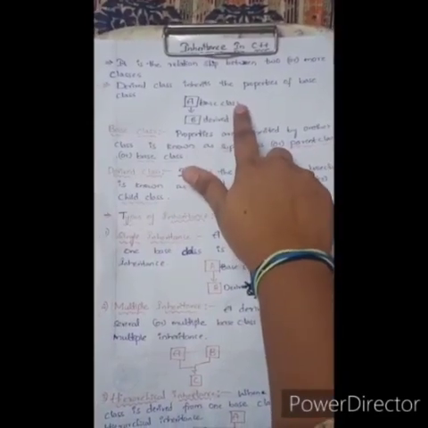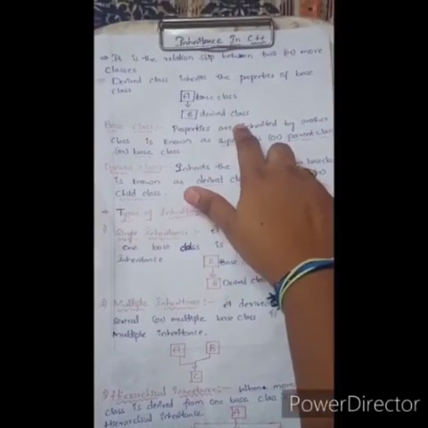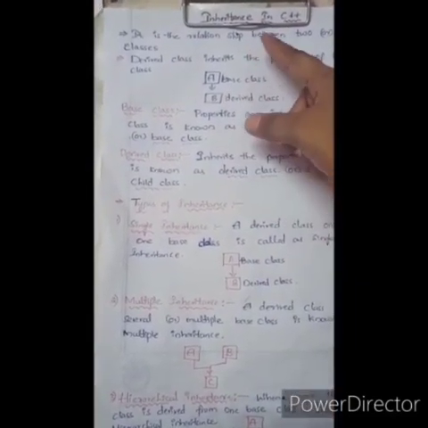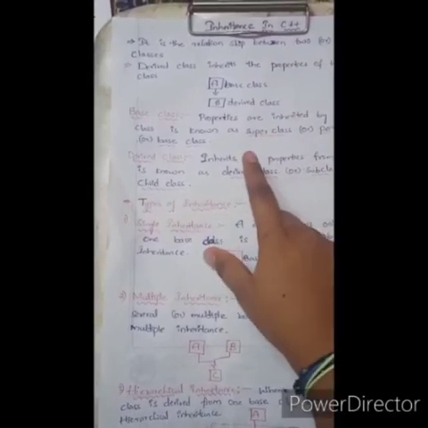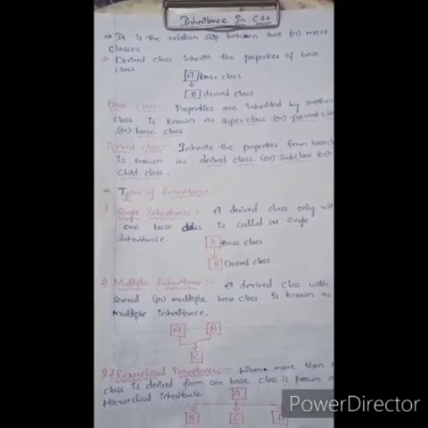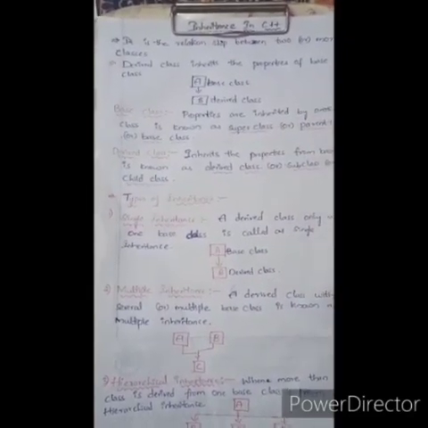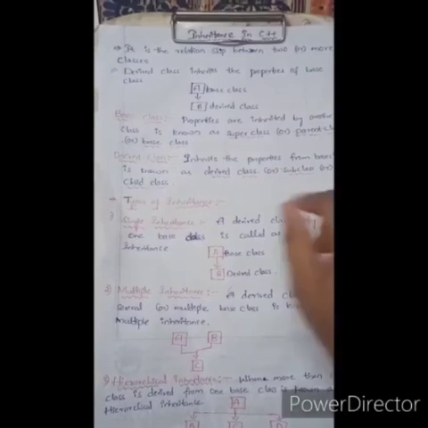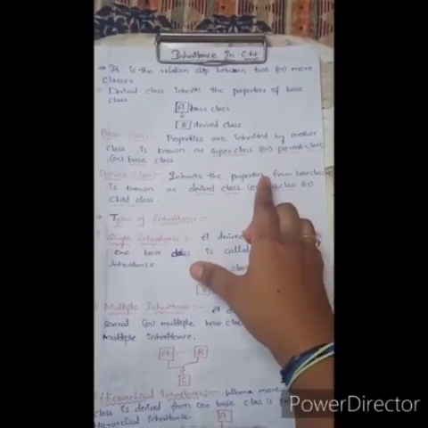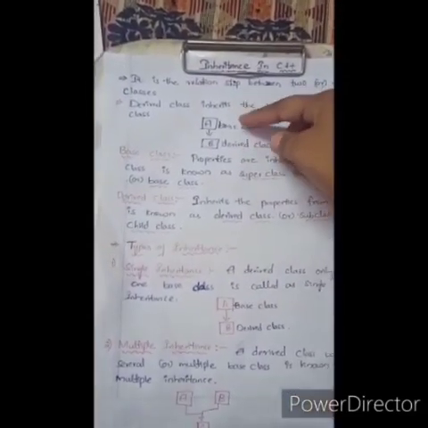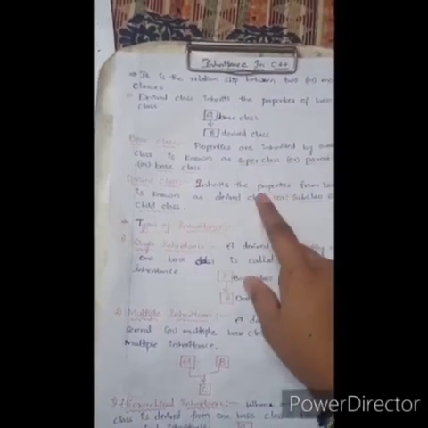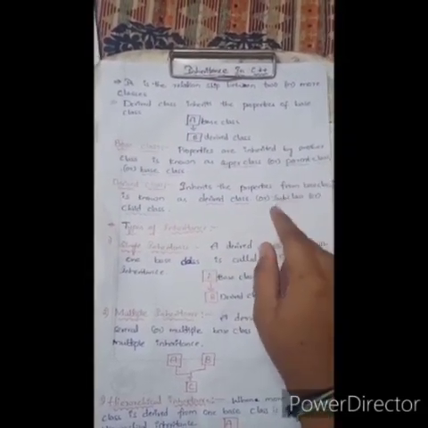Here A is the base class and B is the derived class. The derived class inherits the base class, meaning here B inherits the properties of A. Now I define the base class. Properties which are inherited by another class are known as the base class, and the base class is also known as the superclass or parent class. The derived class inherits the properties from the base class, meaning it takes the properties from A, so it is known as the derived class, and the derived class is also called a subclass or child class.